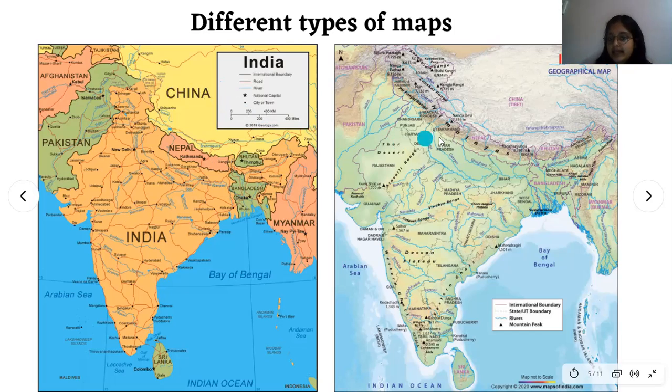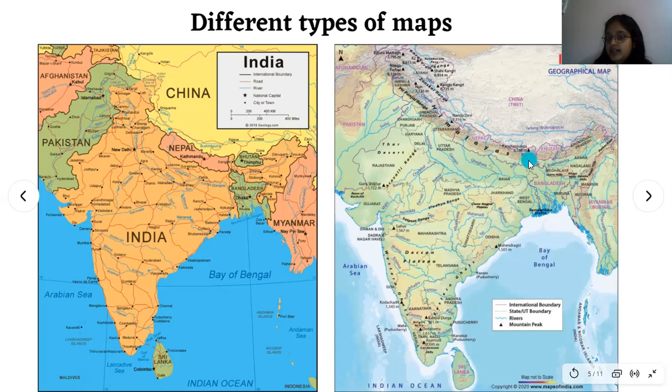On the right side, this map is a little bit different. The colors are also different. Here, all the brown color means there are mountain peaks. And also this one symbol, a triangle symbol, which looks like a mountain, is also used for mountain peaks.